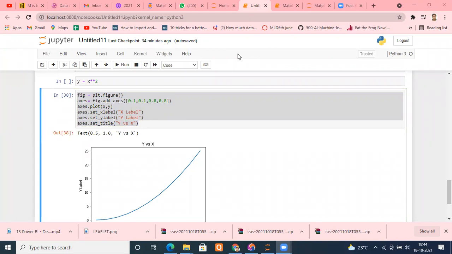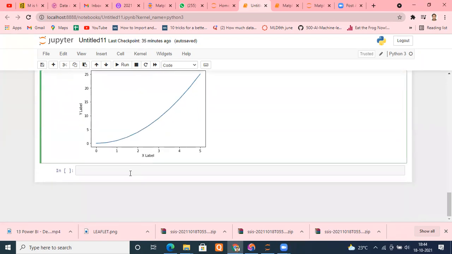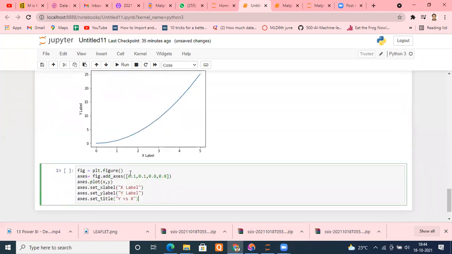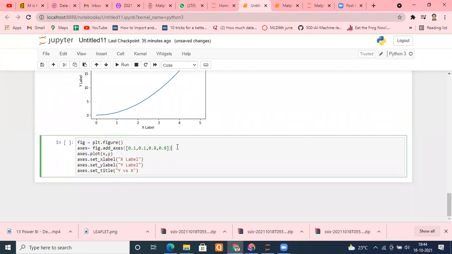Sir, you have written x is equal to figure dot add axes 0.1, 0.1, 0.8, 0.8. Don't worry, practically you will understand from the diagram and the plot. Let me show one more example so you can get that idea. Practically, let me do one more thing. I'm doing the same thing again.